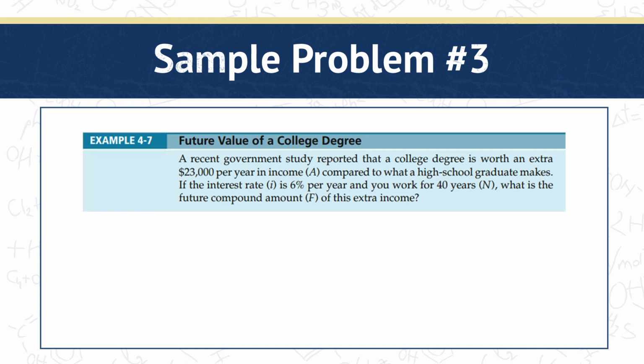Let us apply what we have learned by answering a couple of problems. For this problem, a recent government study reported that a college degree is worth an extra $23,000 per year in income compared to what a high school graduate makes.